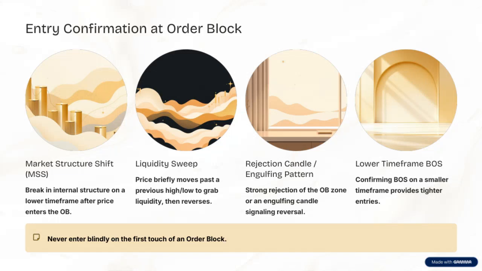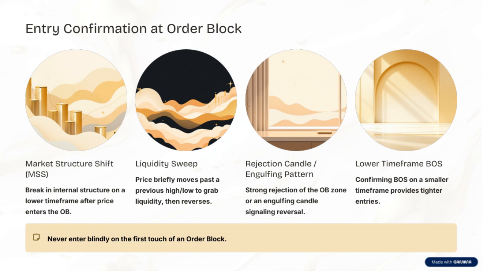All right, when it comes to entering a trade based on an order block, never just jump in blindly on the first touch. It's crucial to wait for confirmation. By confirming a break of structure, or BOS, on a smaller timeframe, you gain a much tighter and more reliable entry point. So, what do we look for on that lower timeframe?